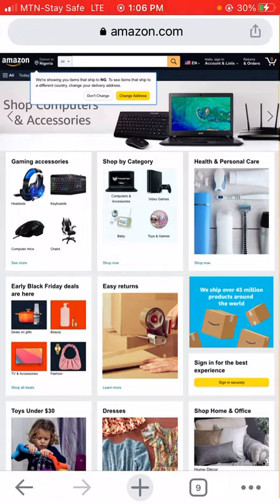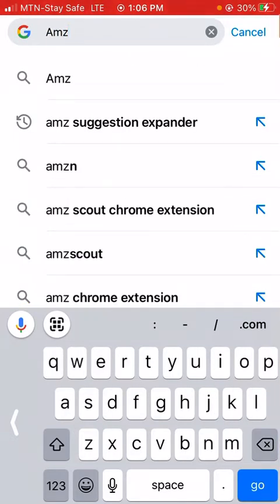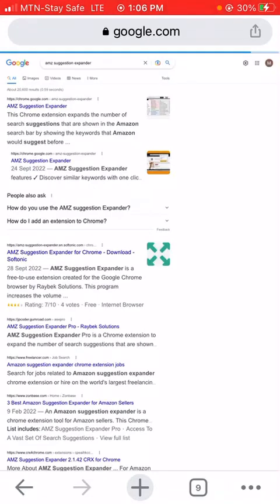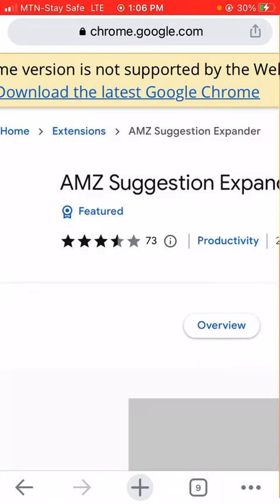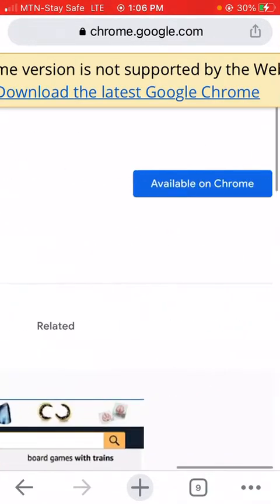All you need to do is go to your Chrome and type AMZ suggestion expander. It is going to show automatically because it is a tool that people use all the time. Just click on it, and you would be able to install it as a Chrome extension. Unfortunately, I'm still getting an error message that I'm not able to download it, but for you, I believe you will be able to install it and use it.